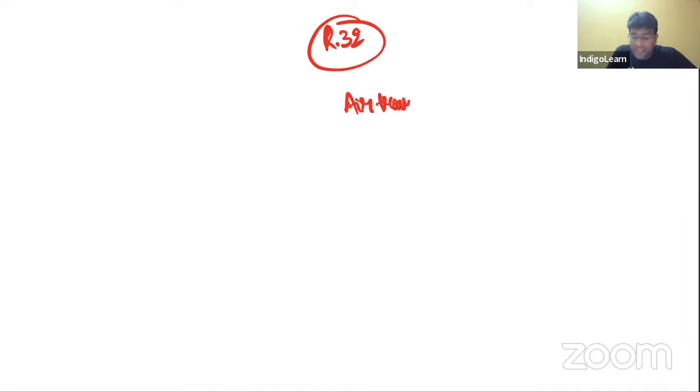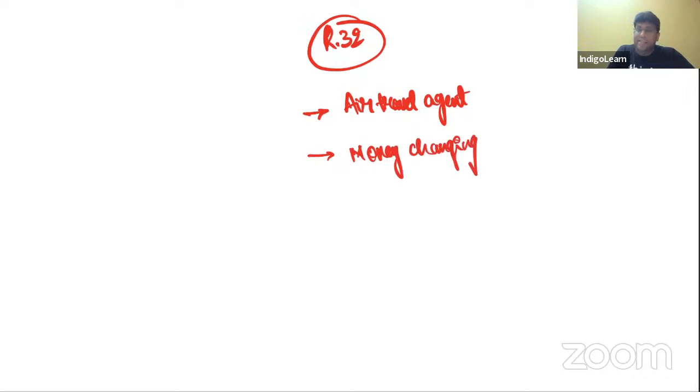Exactly. Then apart from that, we have got something called Rule 32, where valuation is given for special notified supplies, where in case of air travel agent, they clearly told 5% of basic fare in case of domestic booking, 10% of basic fare in case of international booking. And for money changing activity, if RBI rate is available, the difference between the RBI rate and our exchange rate will become taxable. If RBI rate is not available, 1% of currency exchanged. And if one foreign currency is converted into another foreign currency, then both are converted into INR. Check whichever is lower of that 1%.